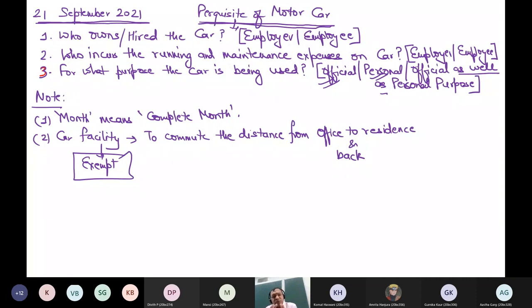So when I say I am computing taxable value, I should not forget that there may be some examples in each and every perquisite where there is no need to compute any value. It is a tax-free perquisite. Which perquisite is tax-free? Not the entire motor car. Only when the motor car is provided to commute the distance from office to residence and back. I hope these 2 points are clear. Now, let me start preparing a table, and with this I will explain some points to you.